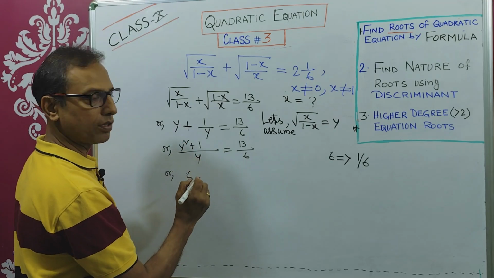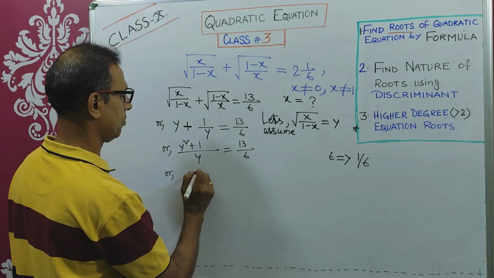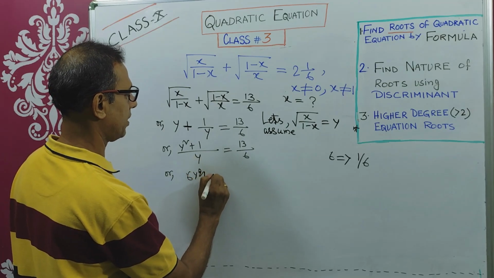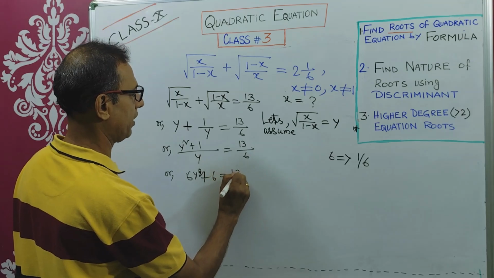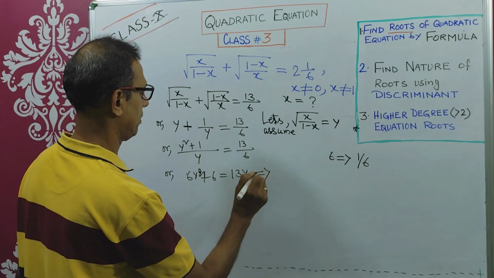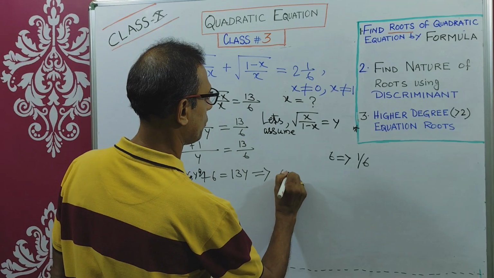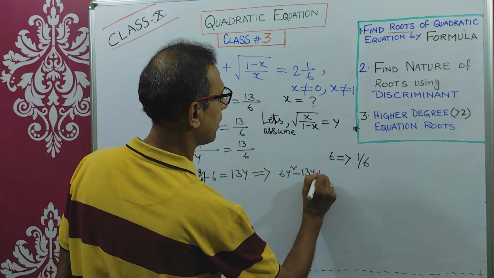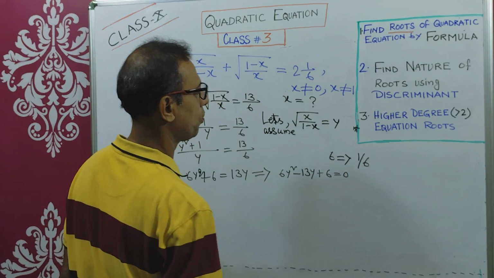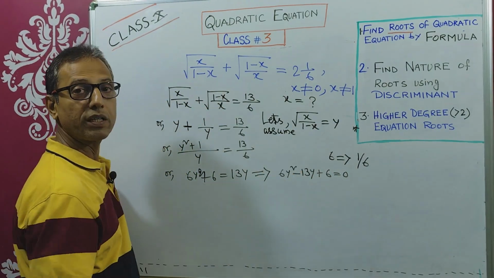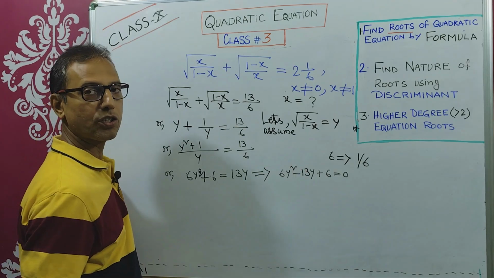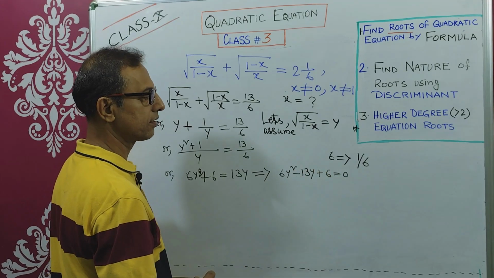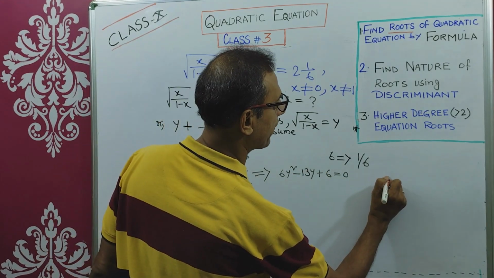Cross multiplication: 6y square plus 6 equals 13y. That means 6y square minus 13y plus 6 equals 0. Now first see whether you can apply factorization or not. So what is the product of a and c? A and c is 36. So what are the factors of 36?